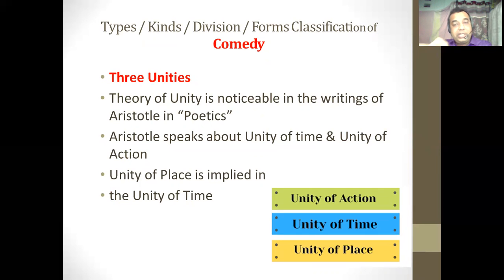And in Poetics he speaks about only two theories directly, meaning there is mention of only two theories over there. It is unity of time and unity of action, and then unity of place is itself implied in the first theory. It is implied in the unity of time. So one by one we will get the meaning of the theory of time, the theory of action, and the theory of place.